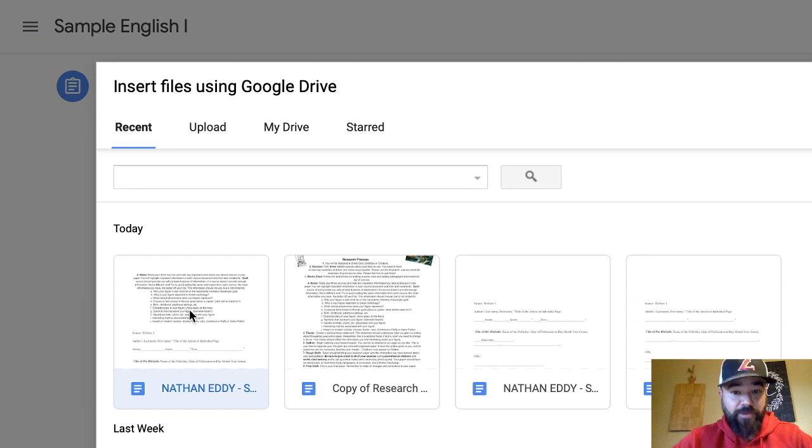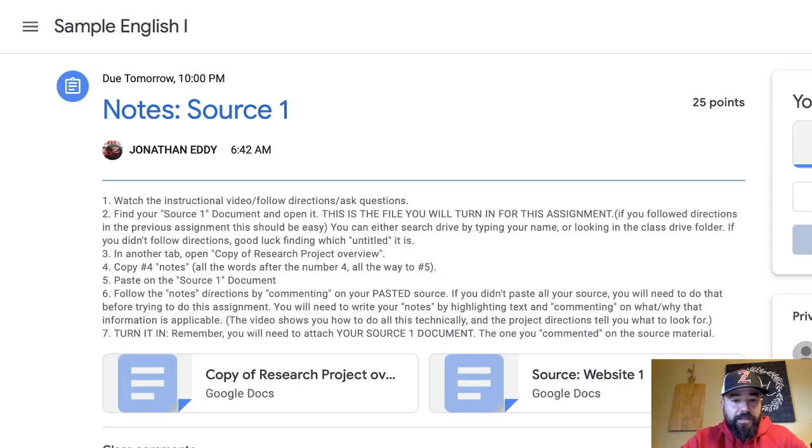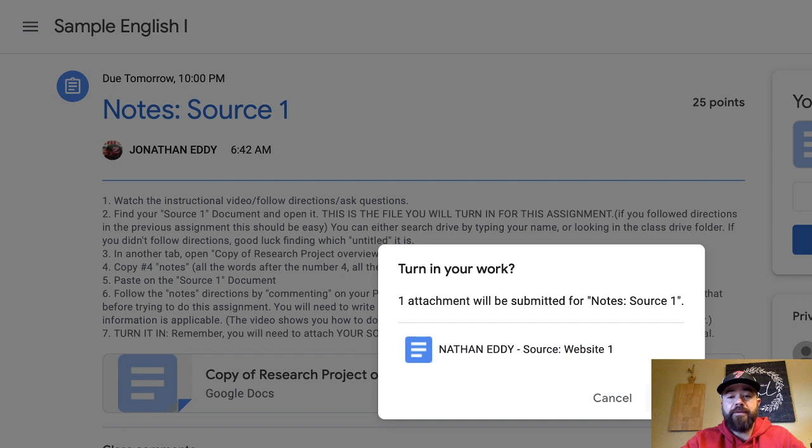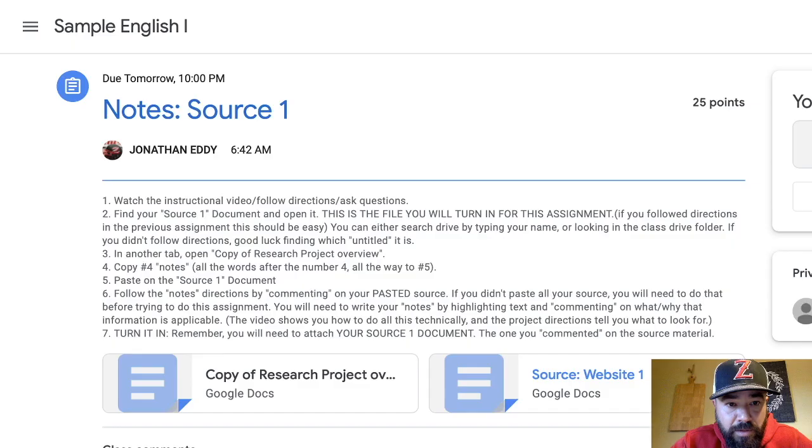It's my Nathan Eddy source one. Now, you can look at kind of a preview right there and find it. Okay, so I can see that. I can see I copied and pasted that number 4 stuff up there on the top. Okay, on this one, that's the one that I want to add to my assignment. Okay, and then once that's done, I click turn in. So I have to attach that to it. Okay, and then I turn it in. Boom, there I go. Okay, so that's done.